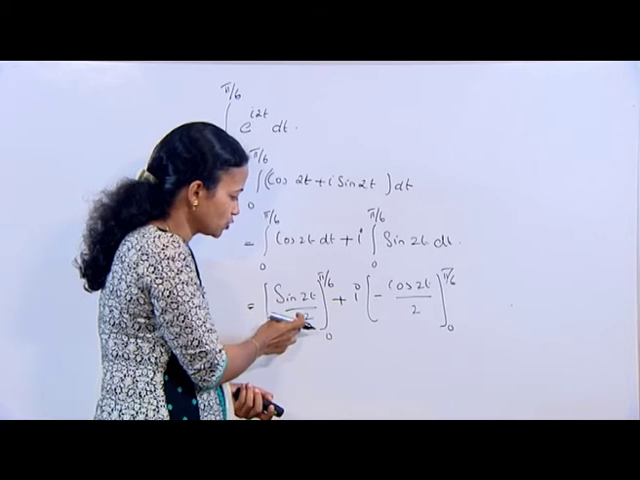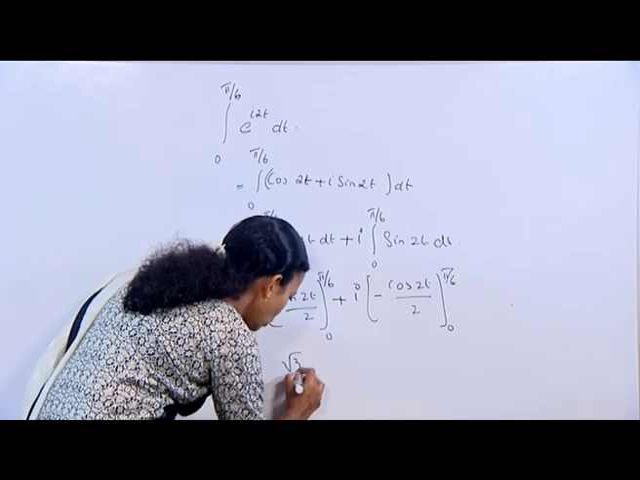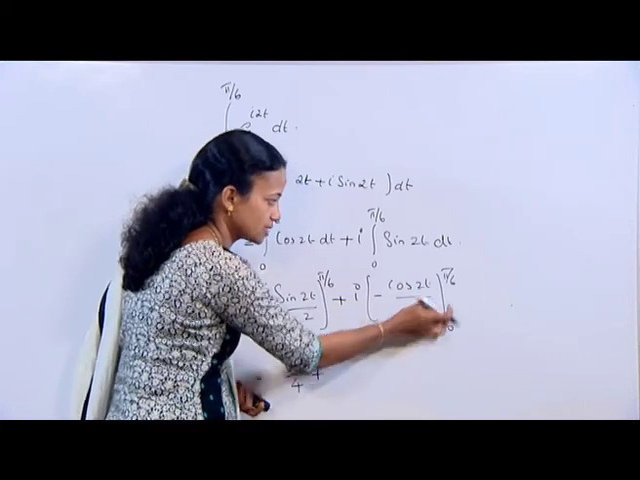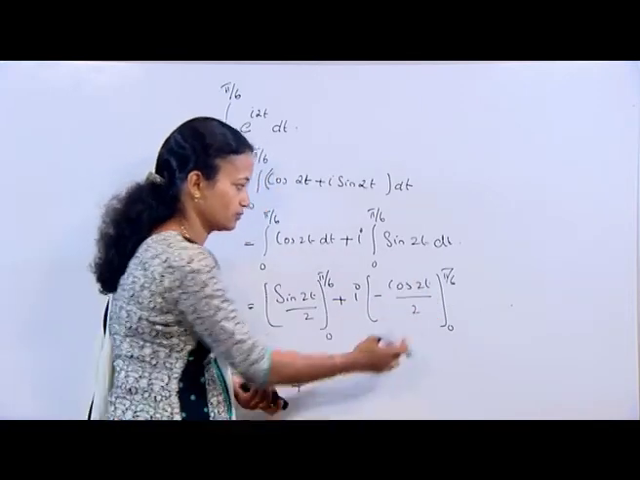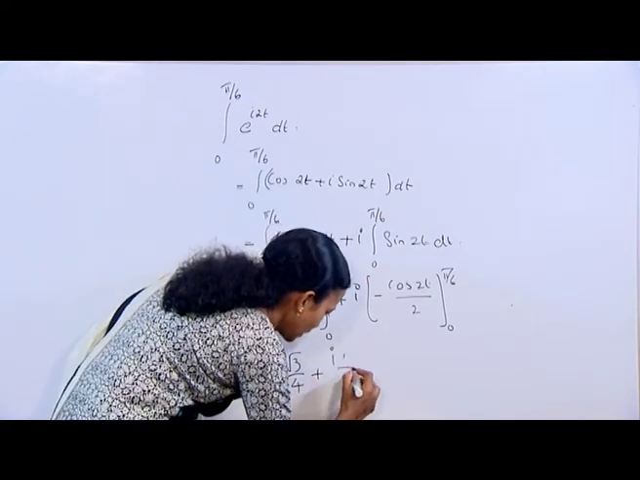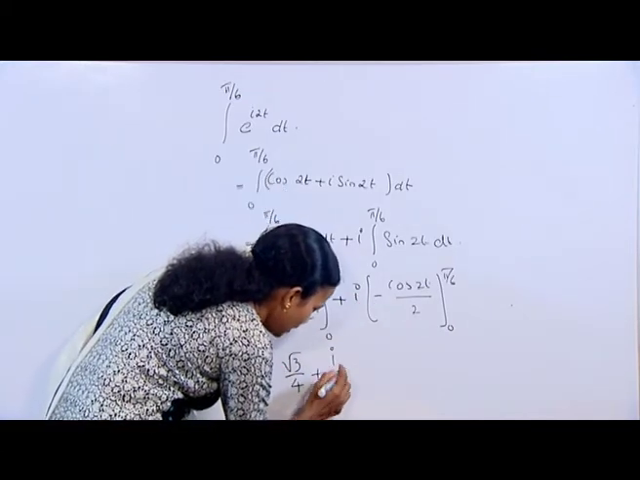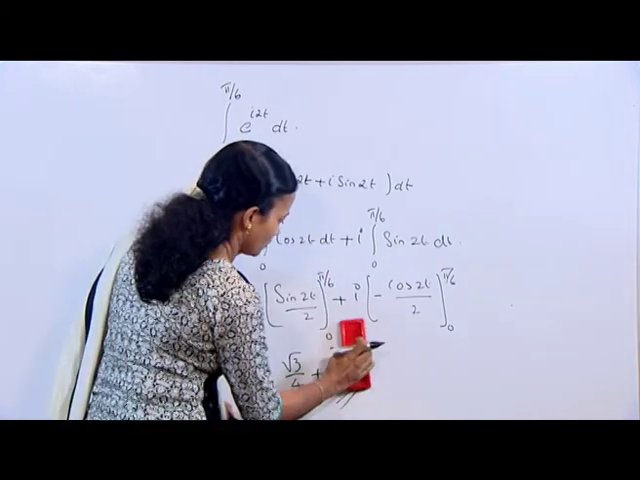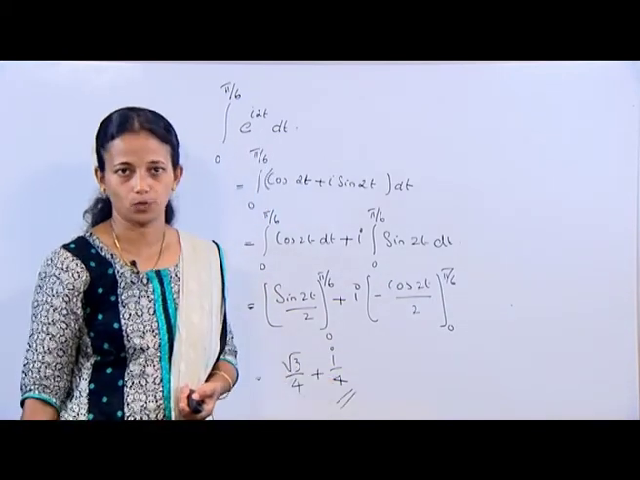We know sin 2t by 2 over the limits 0 to pi by 6. On simplification, we get it as root 3 by 4, plus again here we have cos 2t by 2 over the limits 0 to pi by 6. On substituting pi by 6 for the variable t and simplifying, we get i times 1 by 4, that is i by 4. So the result is root 3 by 4 plus i by 4.